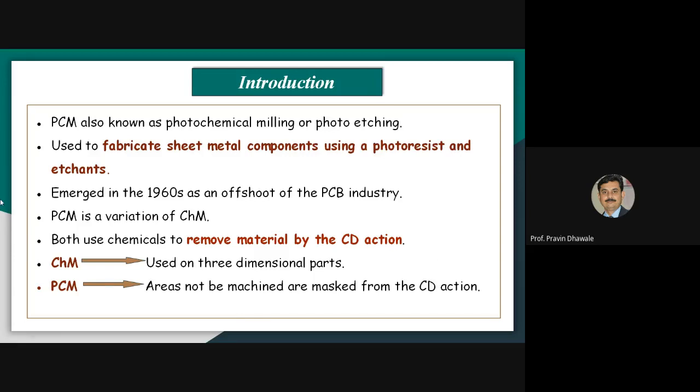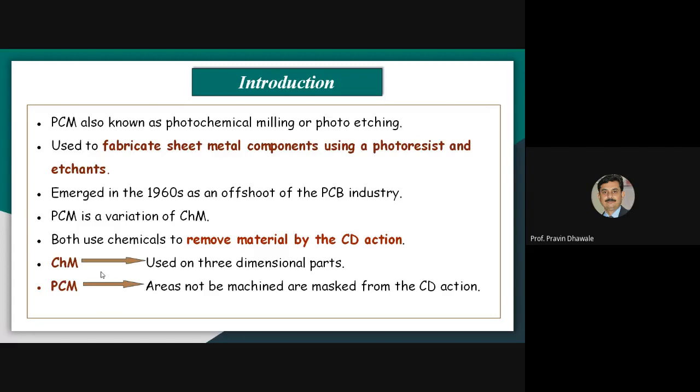If you consider the chemical machining process, that was used on three-dimensional parts in order to remove the material three-dimensionally. But in the photochemical machining that we discuss in today's lecture, areas not to be machined will be masked from the action of the chemical dissolution.